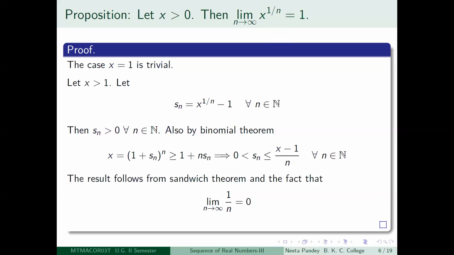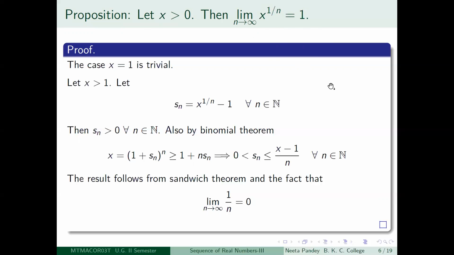So you started with 4, then decreased to 2, and then you will keep on decreasing towards 1. On the other hand, if you have something like half, which is less than 1, if you keep on taking its nth root, you will see that it will increase to 1. That is what this sequence is telling you.